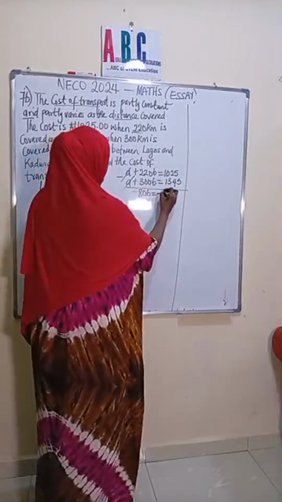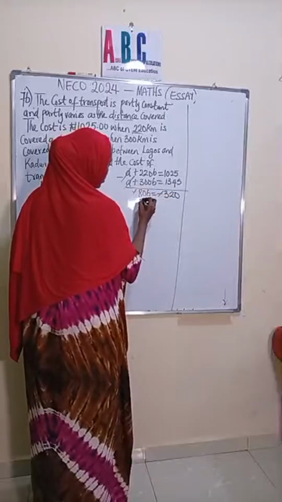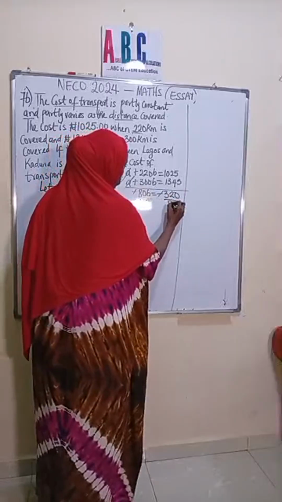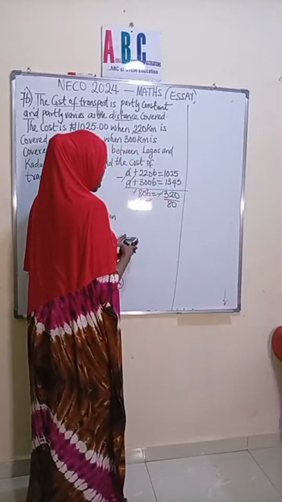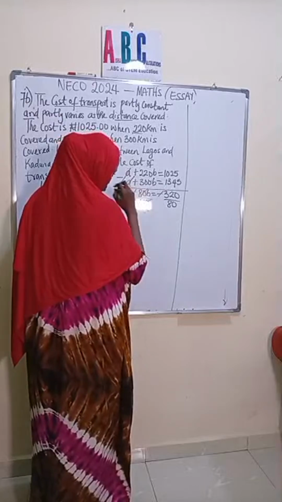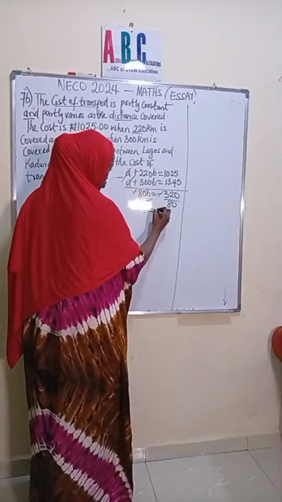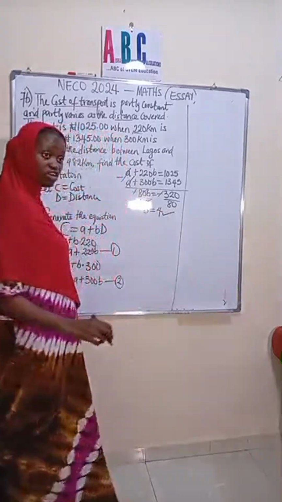So that is going to be minus 320. So minus cancels minus. We divide both sides by 80, right? So that 80 cancels 80 here. We have 320 divided by 80. So that will give us what? B is equal to what? 4. So we've gotten the value for B.